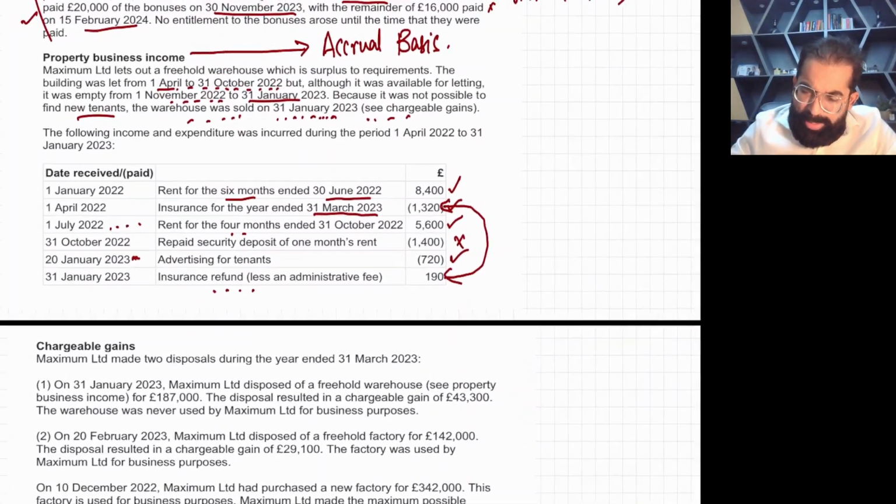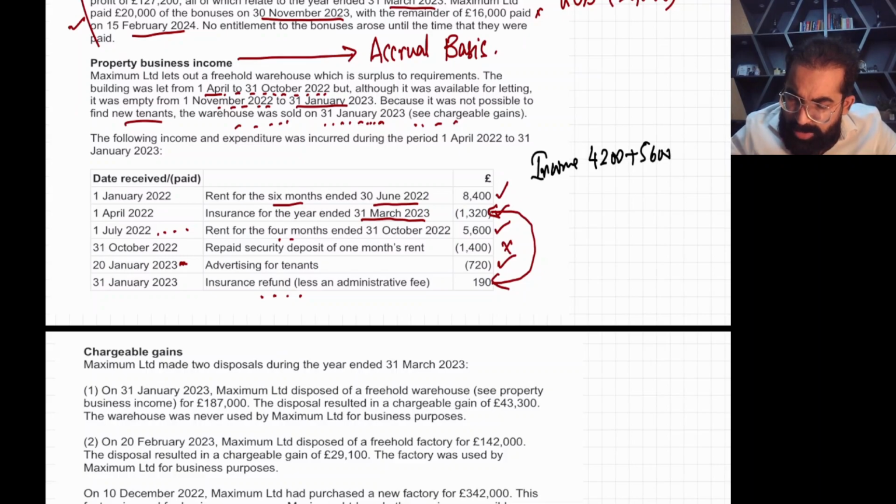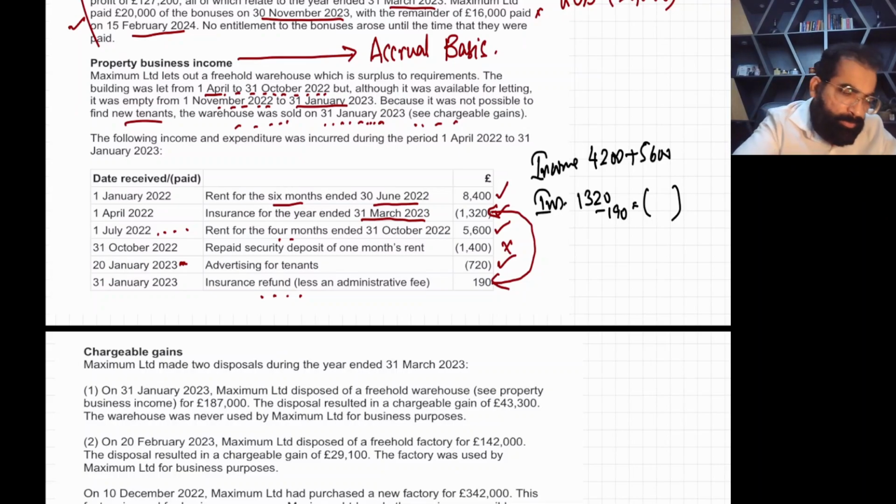Right now, let me give you a little advice here. So what will be your income? Just rough working: 42 plus 56. This is your income. And now let me tell you the expenses. Insurance expense will be 1320 minus 190, which is 1130.